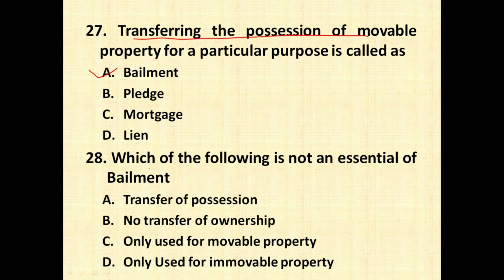The next question is, which of the following is not an essential element of bailment? In case of bailment, transfer of possession, definitely there is done from one person to another person, that is from bailor to the bailee. No transfer of ownership, definitely it is also an essential element of bailment, that is you do not transfer the ownership. Only used for movable property, definitely it is true. Used for immovable property, no, this is not correct. So the right answer is going to be option number D.